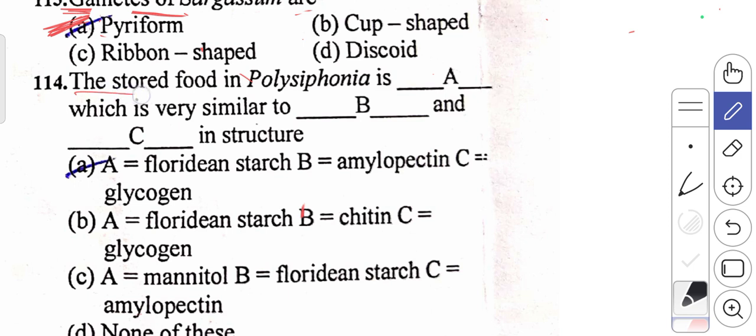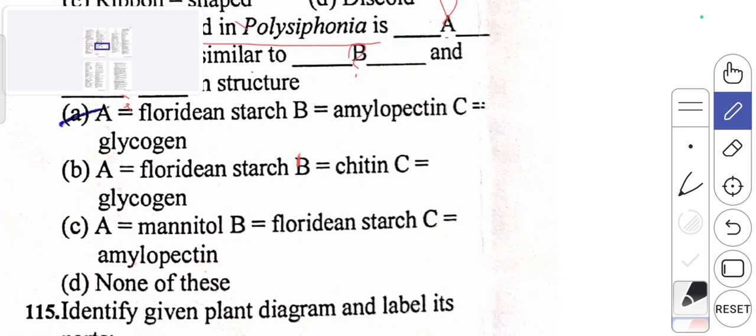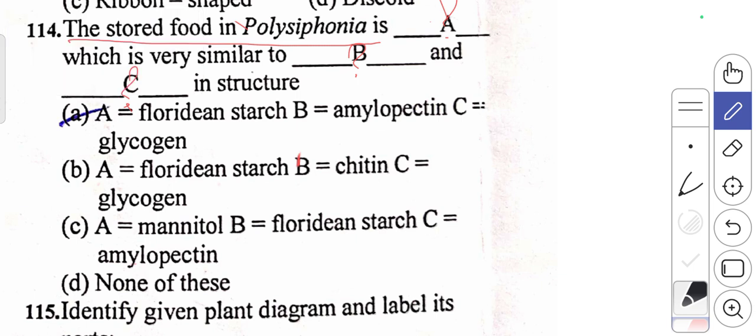114. The stored food in Polysiphonia is dash, which is very similar to dash and dash in structure. Polysiphonia is one of the examples of a red algae.